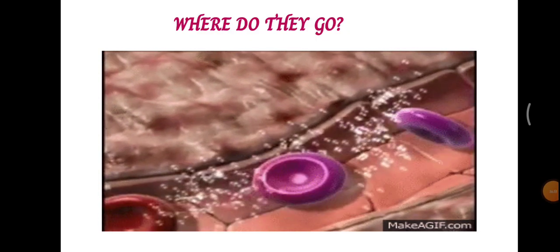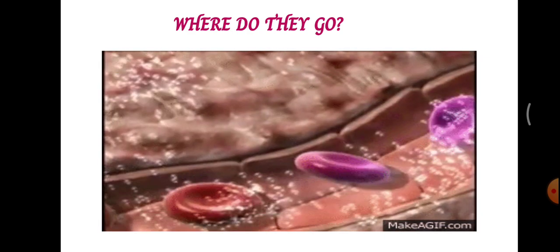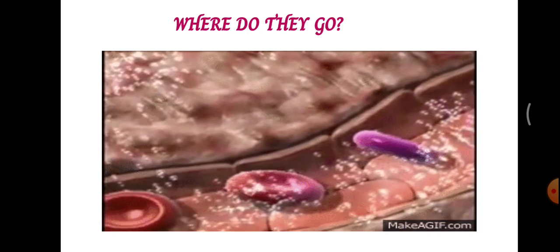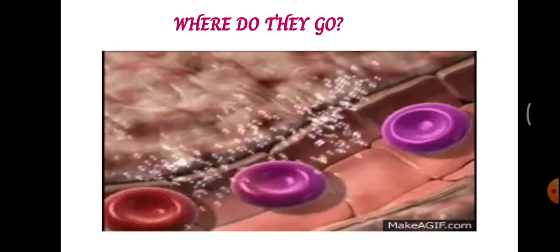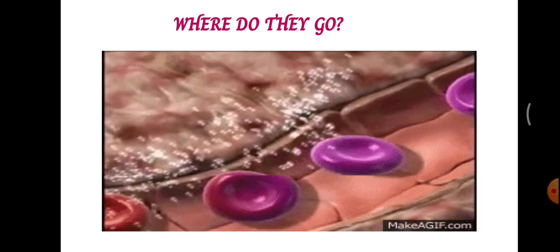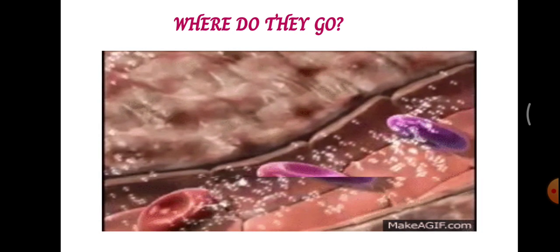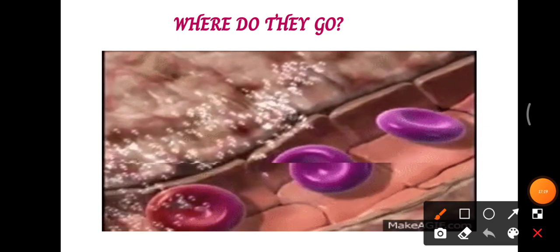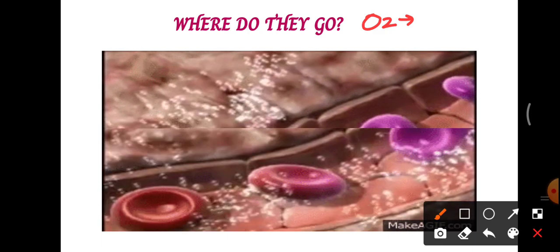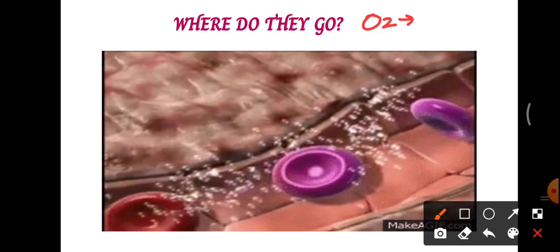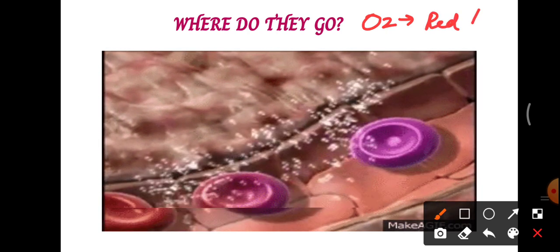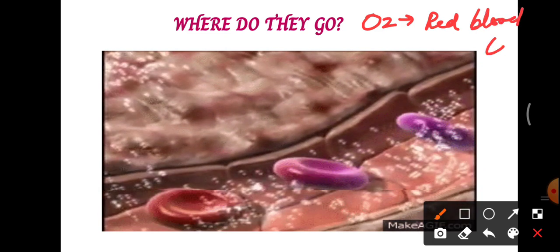So next video, this video shows the flow of red blood cells, right? The red blood cells form the blood in our body. See this, they help in the transport of different kinds of molecules. For example, they help to take up the oxygen from lungs. We know that we take in oxygen by breathing. So only red blood cells can bind with the oxygen molecules.